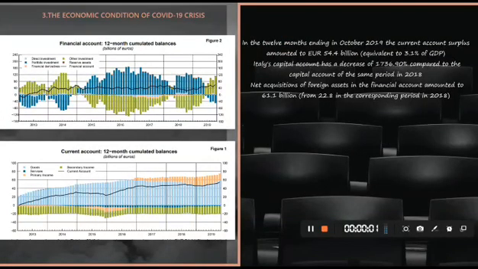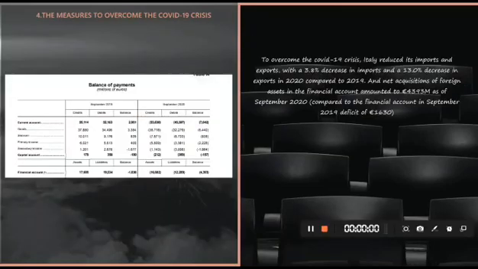The economic condition of the COVID-19 crisis. In the 12 months ending in October 2019, the current account surplus amounted to 54.4 billion euro, equivalent to 3.1% of GDP. Italy's capital account had a decrease of 1736.19% compared to the capital account of the same period in 2018. Net acquisition of foreign assets in the financial account amounted to 61.1 billion from 22.8 in the corresponding period in 2018.